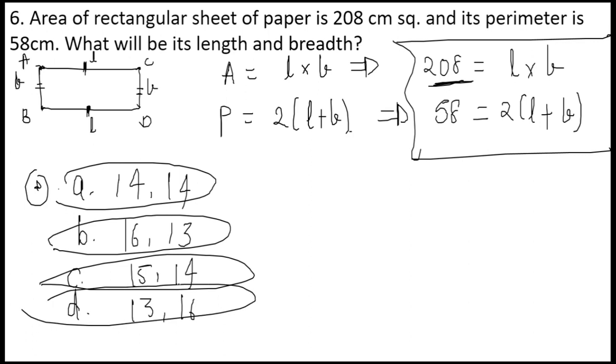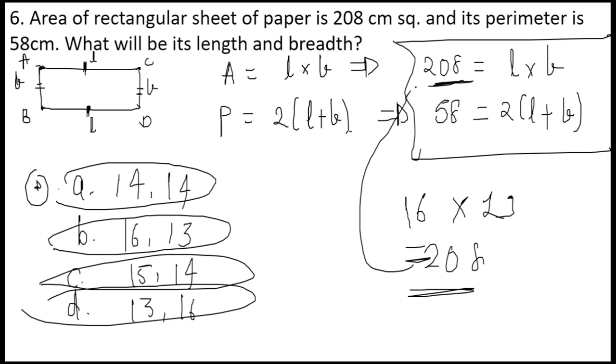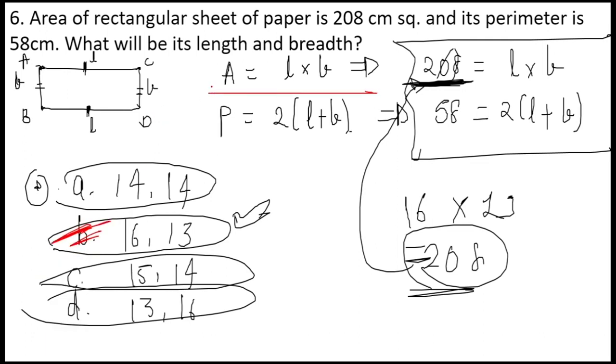If we multiply 16 into 13, we get 208. Only in option B, when we multiply the length and the breadth, do we get the product 208. Hence we can directly conclude that the answer is option B. I hope you have understood these two formulas, which are really important, and questions based on them can be asked directly in the examination.